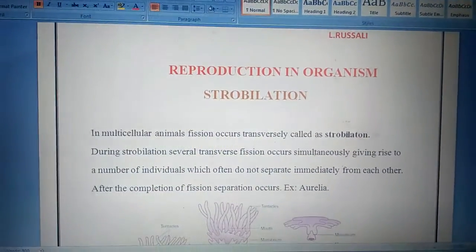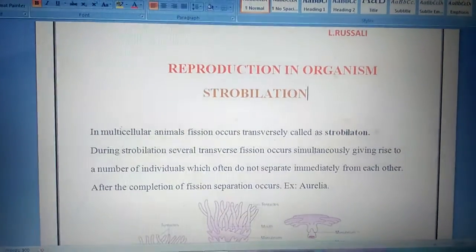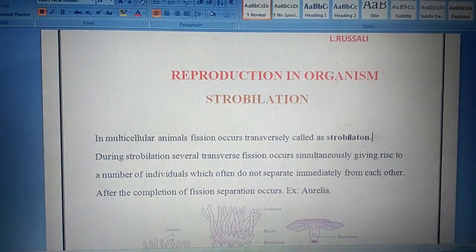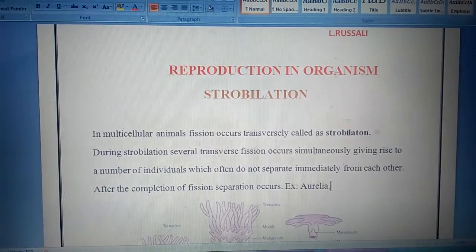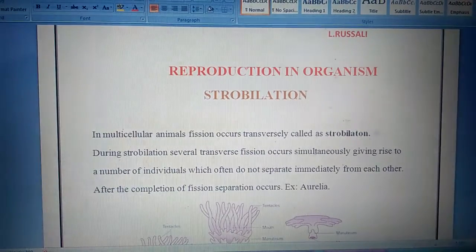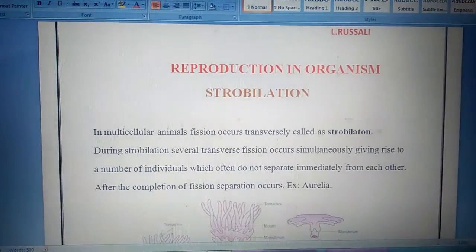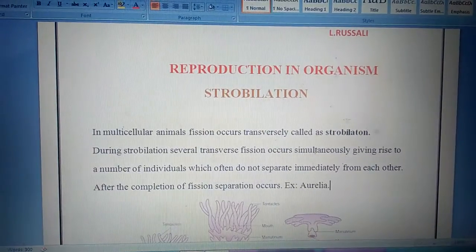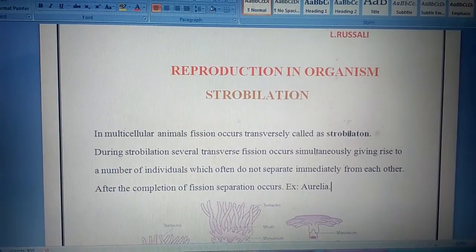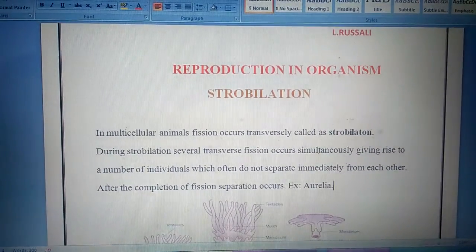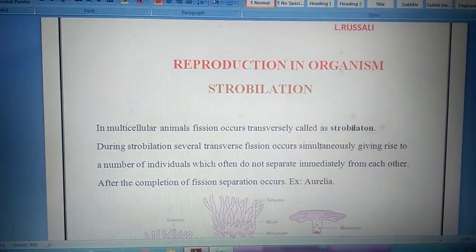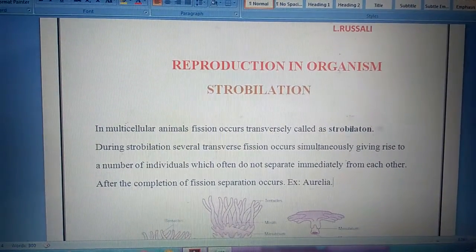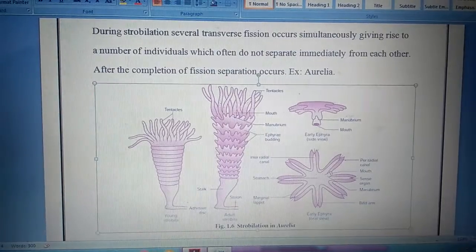Example: Aurelia. During strobilation, several transverse fissions occur simultaneously, giving rise to a number of individuals which often do not separate immediately from each other. Example: Aurelia. After fission is completed, separation occurs. Strobilation diagram is given here.